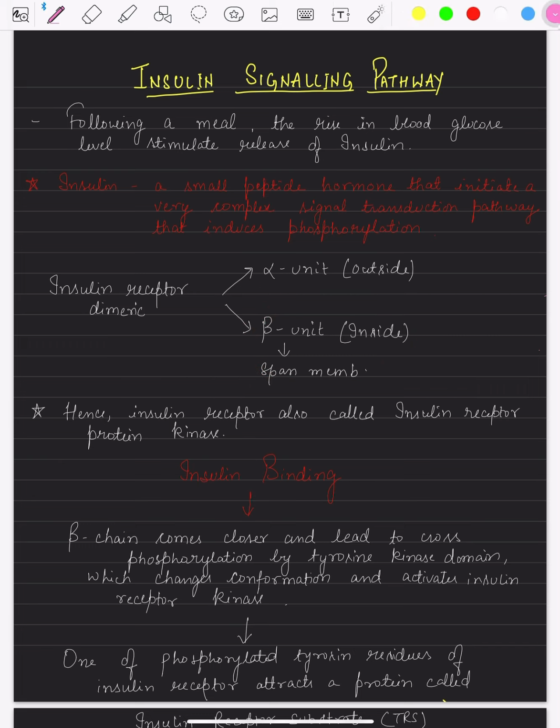Let me draw for you. Roughly, I am just helping you out with how the two alpha and beta chains are there. So these are the alpha chains, and they will bind to the insulin. Suppose this is the insulin, it will bind, and these are the two beta chains, and these are the two alpha chains present outside. The beta chains will span the membrane. This is a point to remember.